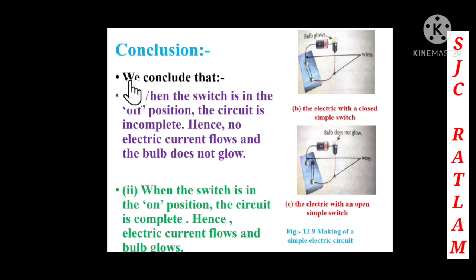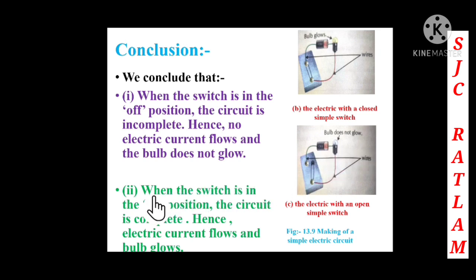Conclusion. So children, here we conclude that when the switch is in the off position, the circuit is incomplete and hence no electric current flows and the bulb does not glow. Here you can see, when the switch is in the off position, the switch is open and the circuit is incomplete. That's why the electric current is not flowing and you can see that the bulb does not glow.